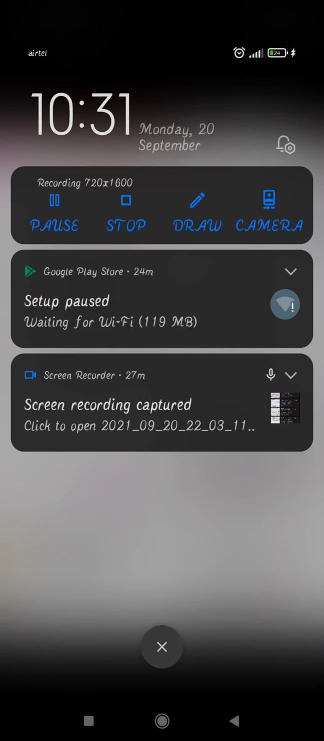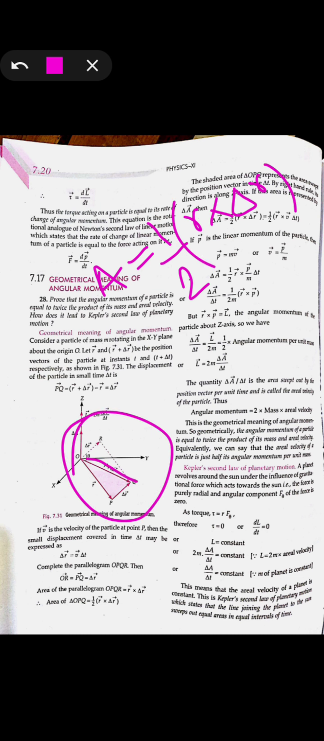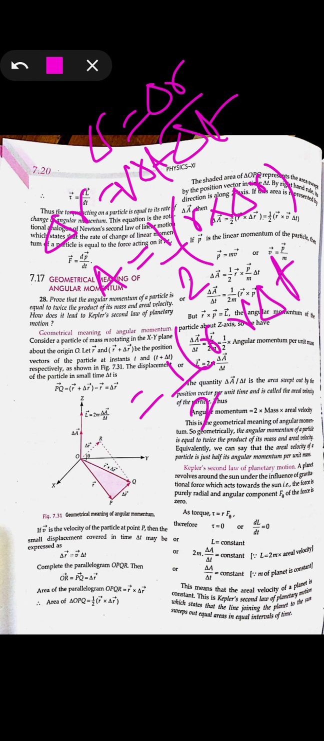Now the geometrical meaning of the angular momentum. For this you just remember the formula, how it came. We know that area will be given as half base into height. Here base will be r, height will be dr or del r. You can see the diagram also: if you are taking any body with a center of mass, the distance from this point to the other point is given as r, and the distance between those two points is given as del r. So it is r into del r. We know that v is equal to del r by del t, so del r will be v del t. On putting this value here, it will be half r v del t.